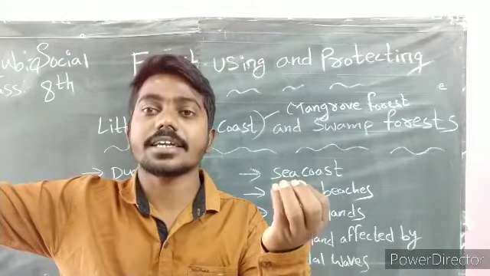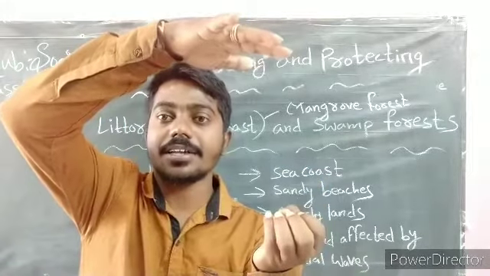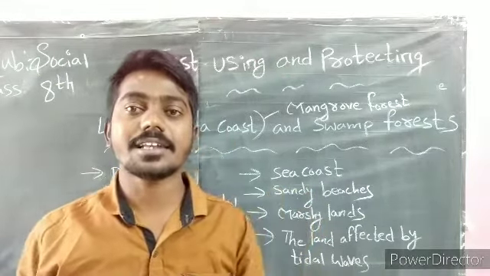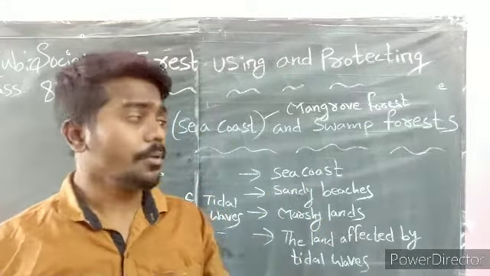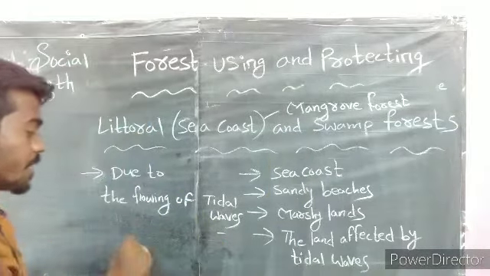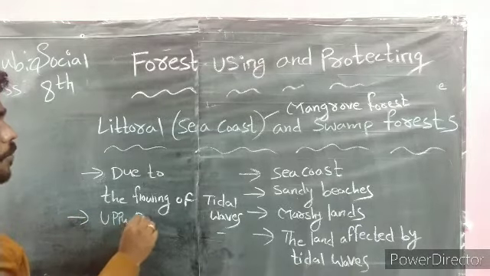So the trees are submerged for some hours and do not have water for some hours. What are the trees that will grow in this forest? Different names: Uppu Ponna.